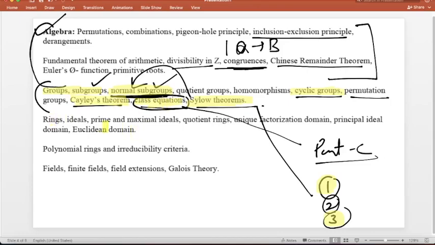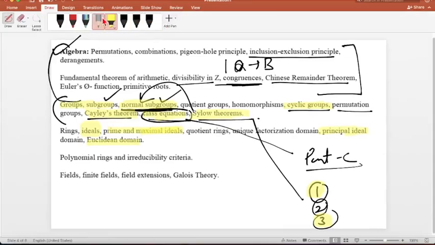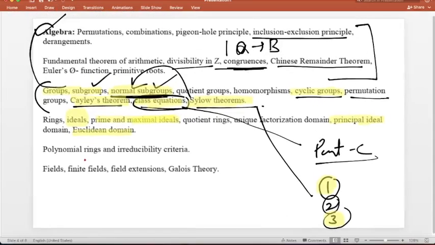Next one is the ring. In ring, the questions are directly asked from ideals: prime, maximal ideal, PID, UFD, principal ideal, integral domain, Euclidean domain. So they also ask questions from this one, you should revise. Basically, maximal ideal is a very important topic, right? Now we come to discuss the next one, the polynomial ring.